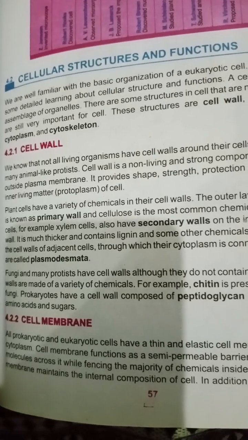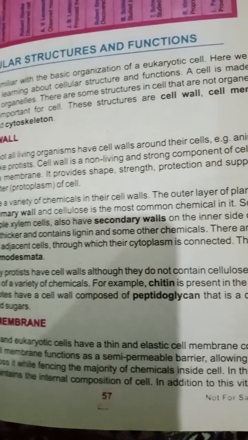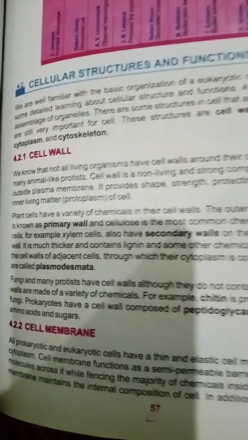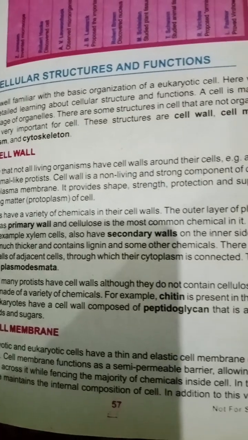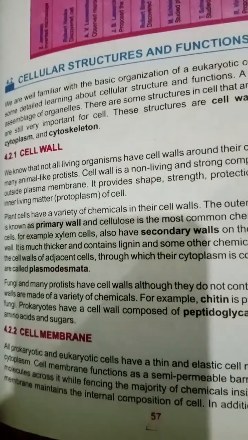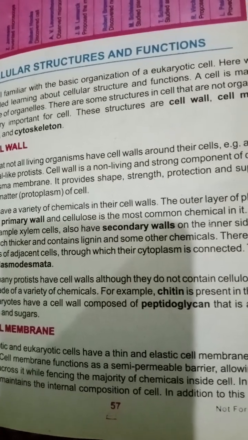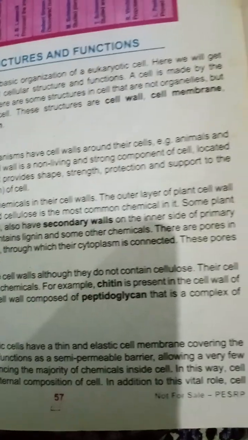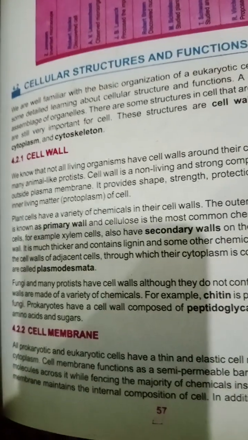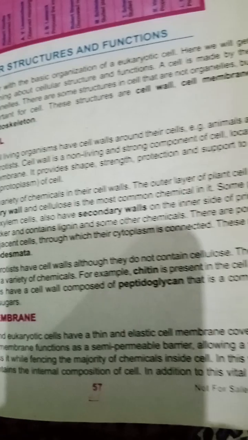All eukaryotic and prokaryotic cells have a thin and elastic cell membrane covering the cytoplasm. The cell membrane functions as a semi-permeable barrier, allowing very few particles or molecules across it while fencing the majority of the chemicals inside the cell. In this way, the cell membrane maintains the internal composition of the cell.